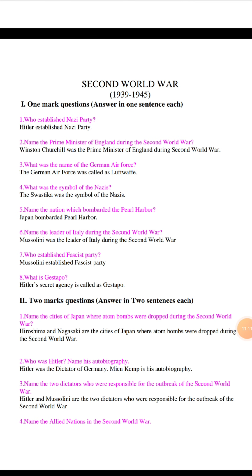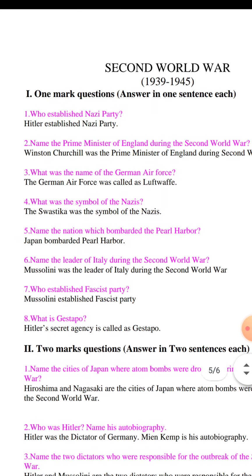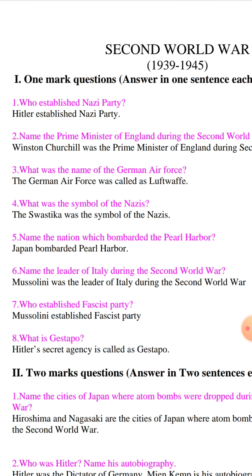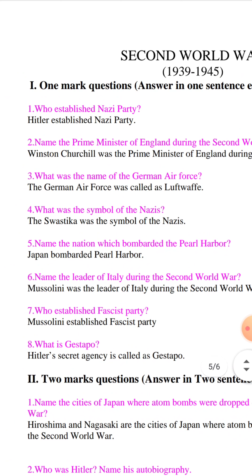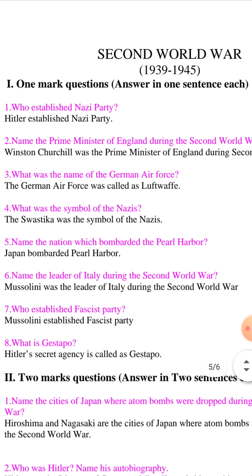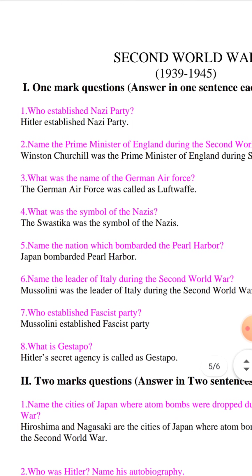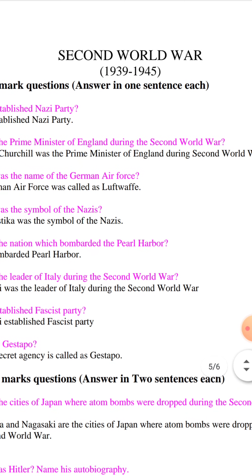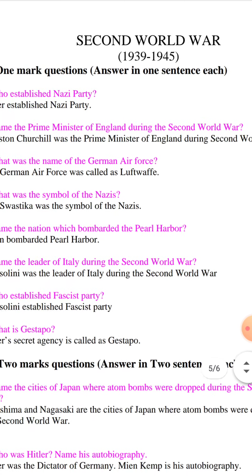Now let us study about the Second World War, 1939 to 1945. 1-mark questions. Answer in one sentence each. Who established Nazi Party? Hitler established Nazi Party. Name the Prime Minister of England during the Second World War. Winston Churchill was the Prime Minister of England during the Second World War.